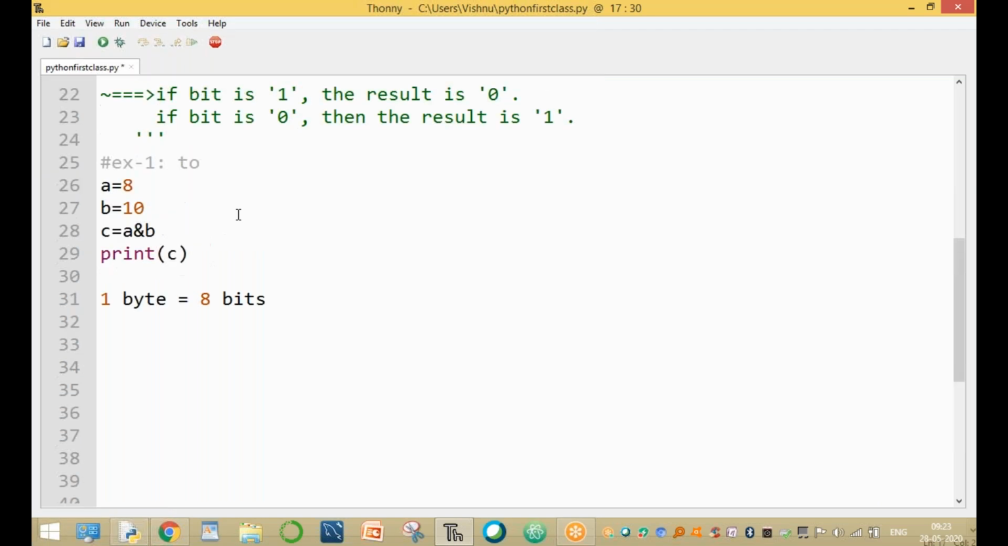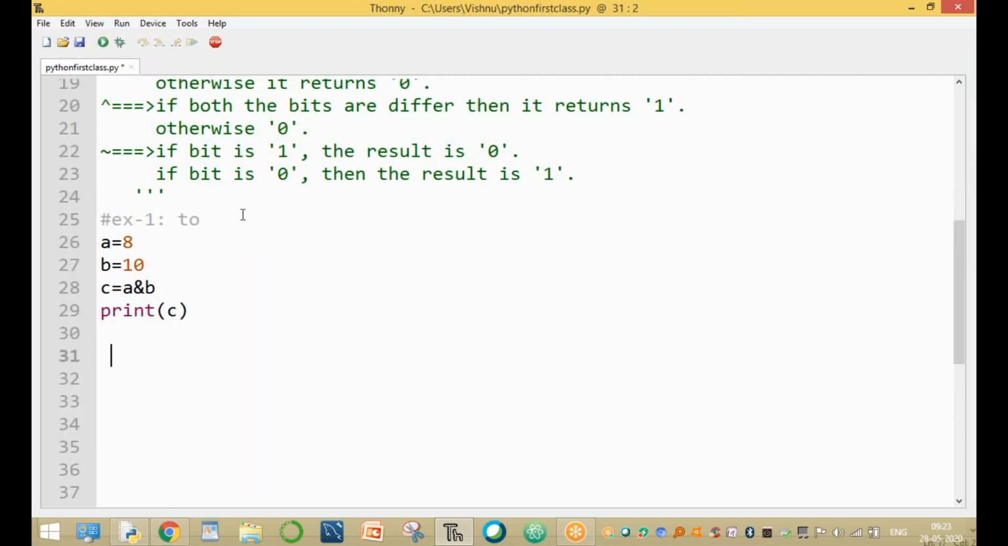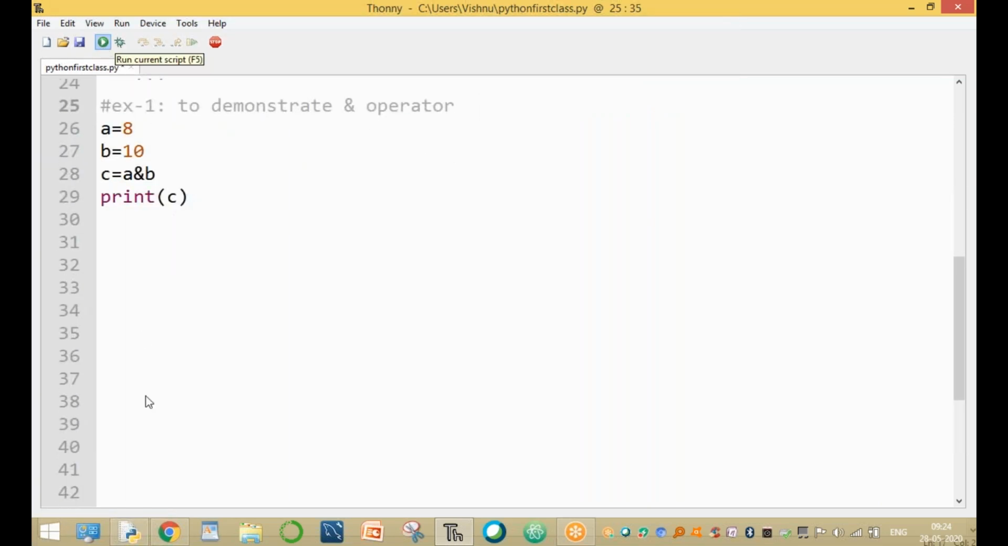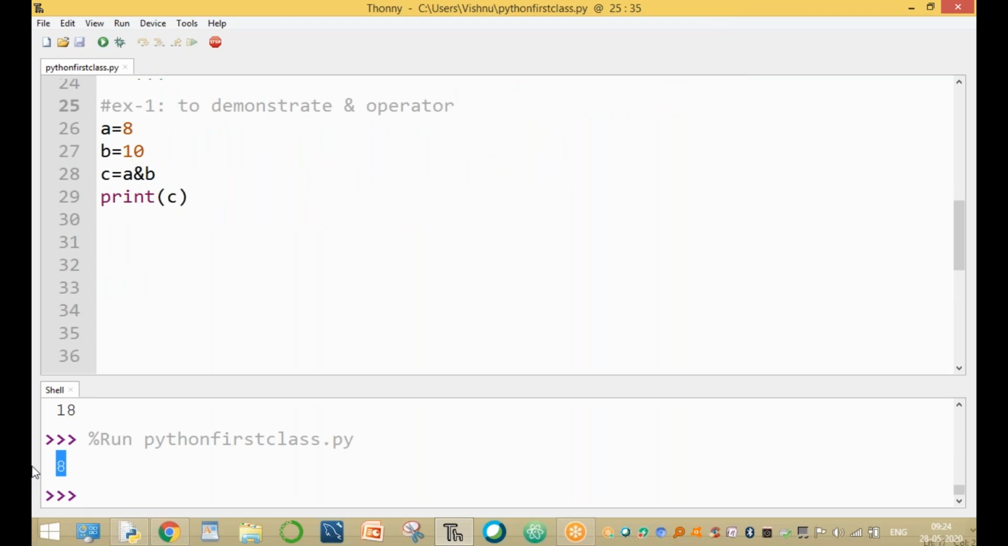Now, using the AND operator condition, what is the value of the AND operation? Both the bits are 1 to demonstrate the AND value. To demonstrate the AND operator, the ampersand operator. Now this is the ampersand operator. So now run this. Run this command. Now the output is A AND B equal to 8.